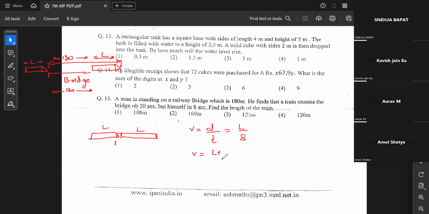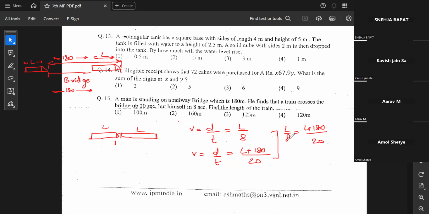Again, I'll write the formula once again. d upon t, where distance is L plus 180, upon time, which is 20 seconds. So both are the same speed, technically speaking. It's not that they were different speeds. Since the speeds are same, the left hand side is same, the right hand side will also be same. When I combine these equations, I'll get L upon 8 is equal to L plus 180 upon 20.